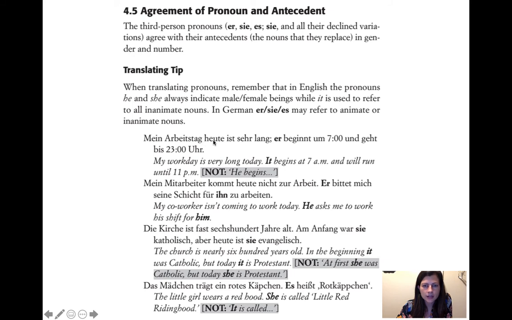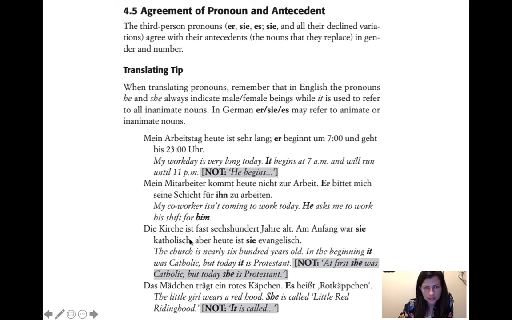"Mein Arbeitstag heute ist sehr lang. Er beginnt um 7 und geht bis 23 Uhr." So my workday today is very long. It begins at 7 and will run until 11. Even though it replaces mein Arbeitstag, it's masculine, but then you translate it as it. "Mein Mitarbeiter kommt heute nicht zur Arbeit. Er bittet mich, seine Schicht für ihn zu arbeiten." So mein Mitarbeiter, my coworker, we replace that with er, and it's he because it's a person. So that's the straightforward way we do it in English.